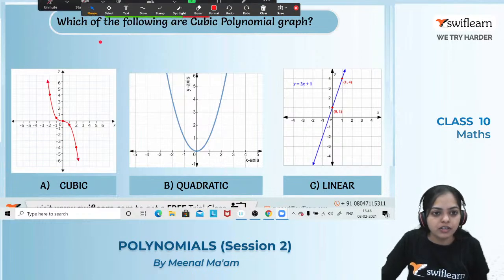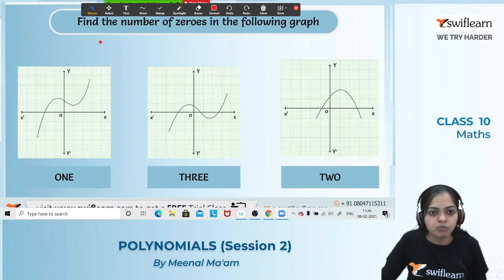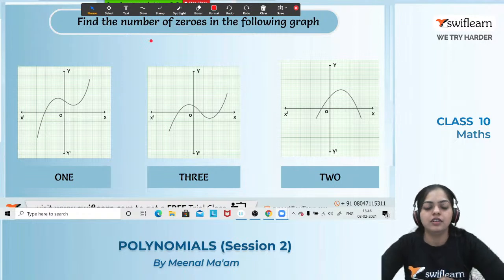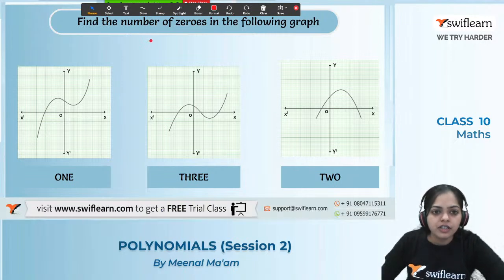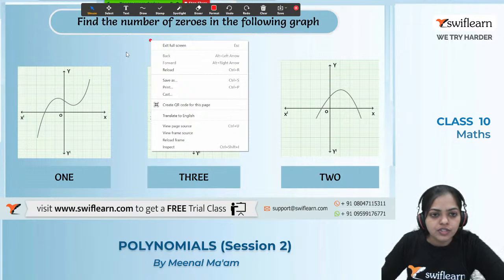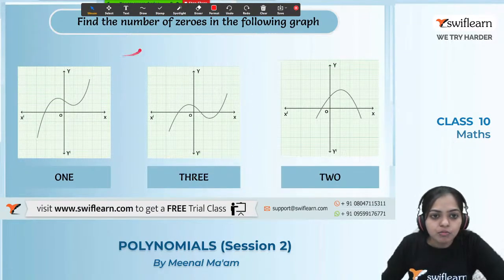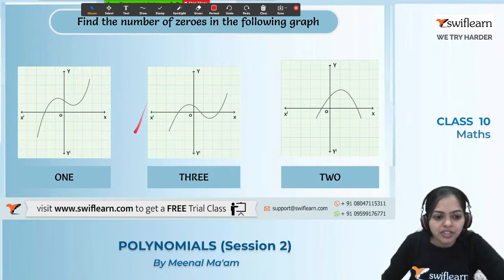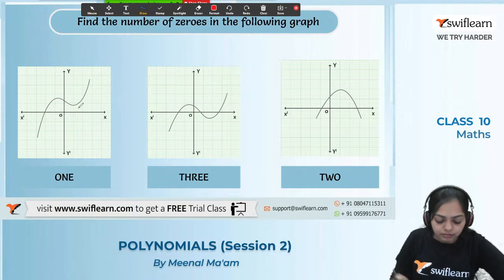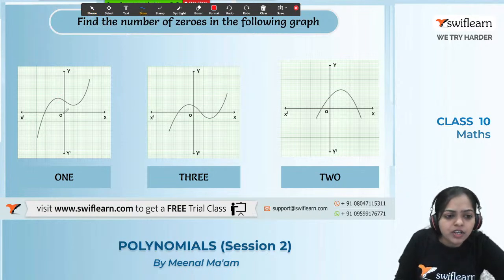So if you got this one, let's have a look over one more question. Now, what's the question here? Find the number of zeros in the following graph. We have to find the number of zeros in the following graph. And actually the answer is given, but let's have a look. In the first graph, how many zeros?